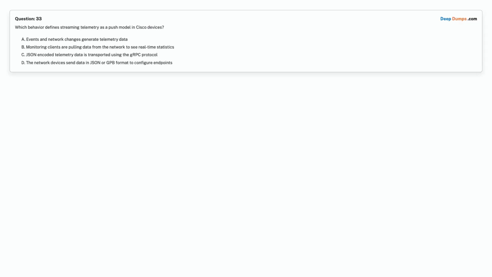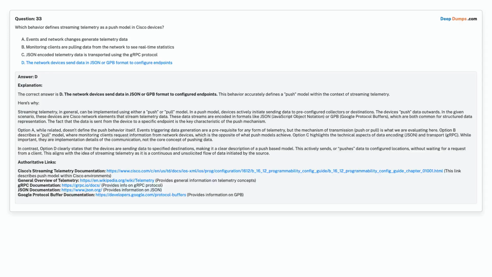Option D. The network devices send data in JSON or GPB format to configured endpoints. Choose the correct answer. Correct answer is Option D. The network devices send data in JSON or GPB format to configured endpoints.